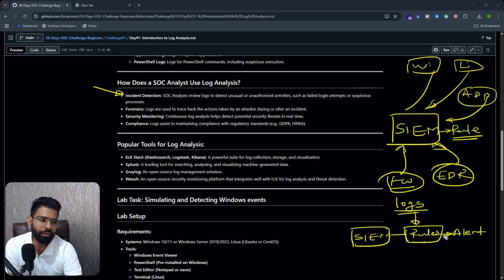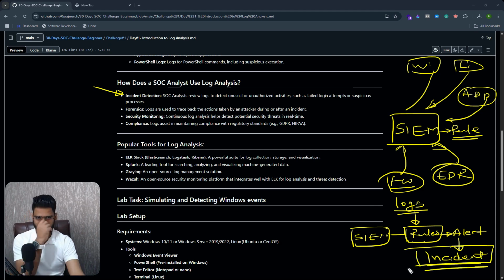Once you start working on a specific alert, or you want to perform a specific investigation, that's where you create an incident and start your investigation. All right, so that's how it becomes really helpful for incident detection.